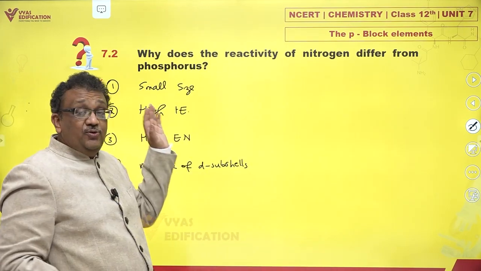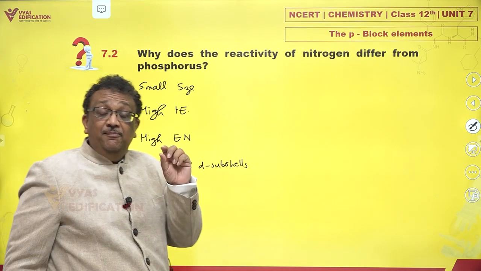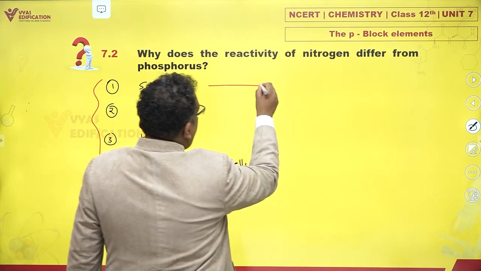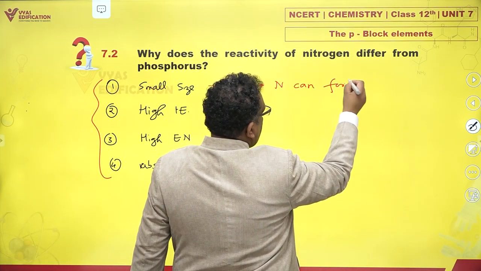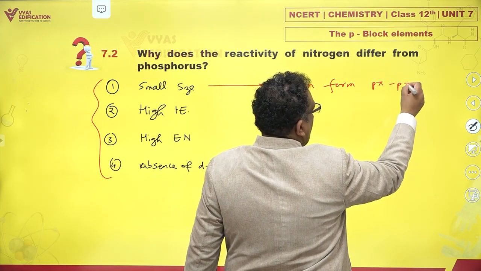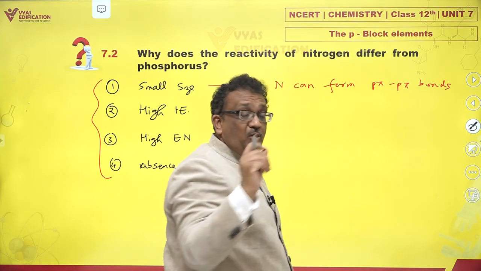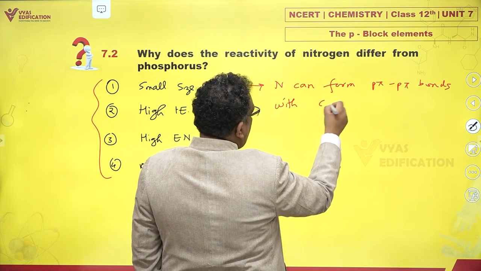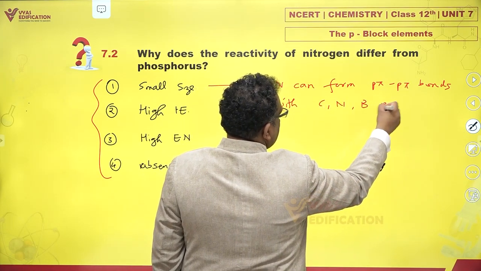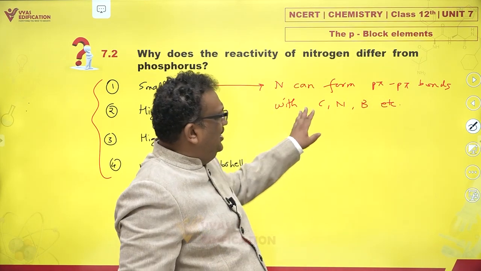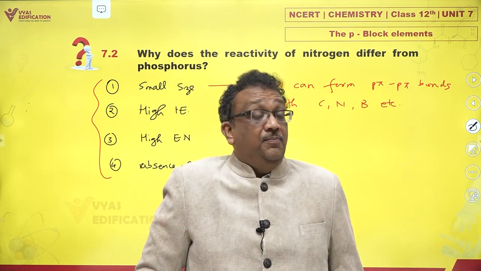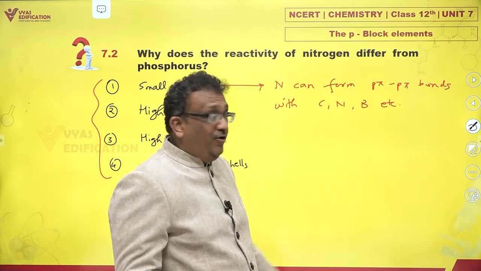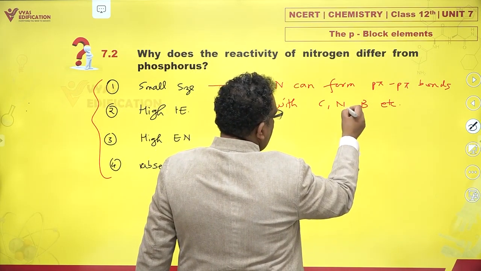So you find that nitrogen has a very small size as compared to phosphorus, and because of that very small size, there is a special property. Nitrogen can form p-pi bonds with other small atoms like carbon, nitrogen, boron, etc., largely with carbon and nitrogen. Can phosphorus do this? Phosphorus can't do this. Even nitrogen can form a very good bond with nitrogen, and oxygen also.